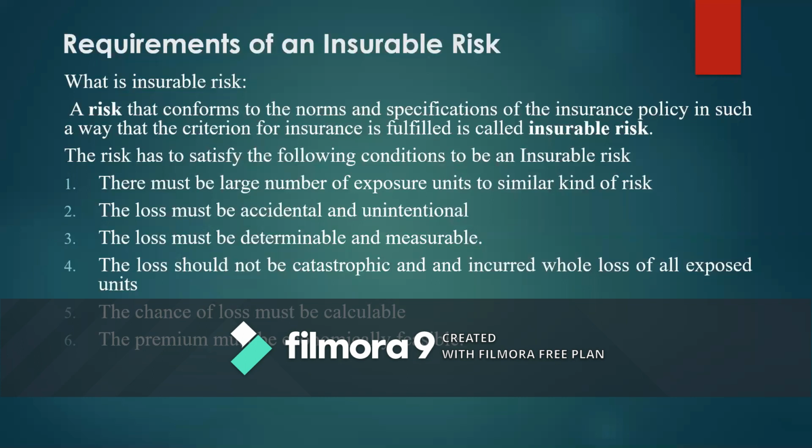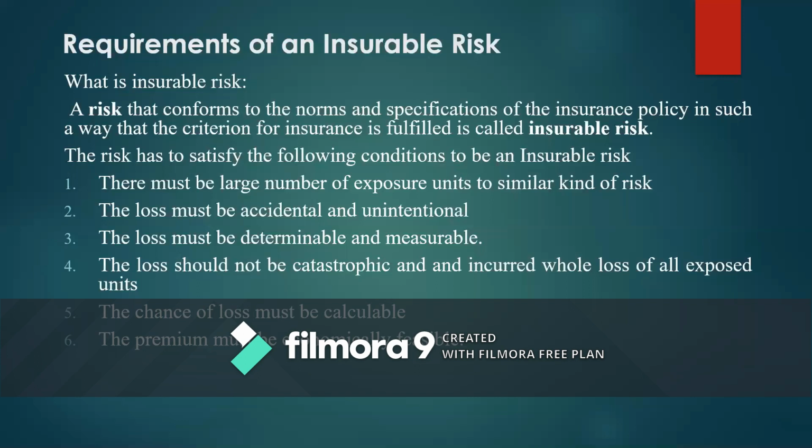Economic feasibility talks about the existence of an asset that should lead to profit for the person who owns it, and the profit he receives should be enough to pay the insurance premium. The insurance premium you pay should always be less than the benefit you derive from that particular asset. That is the possibility of premium payment. If the premium payment is uneconomical and not feasible, the amount of the premium cannot be calculated. In such cases, insurable risk cannot arise. So if a risk satisfies all these six conditions at a time, only then does it become an insurable risk, and an insurance contract can be created.